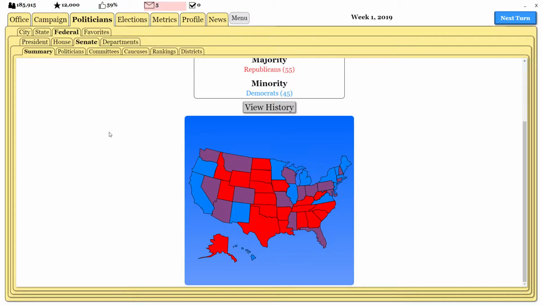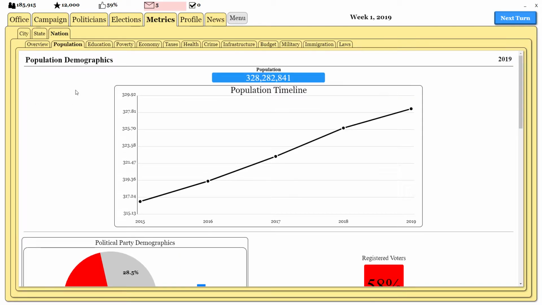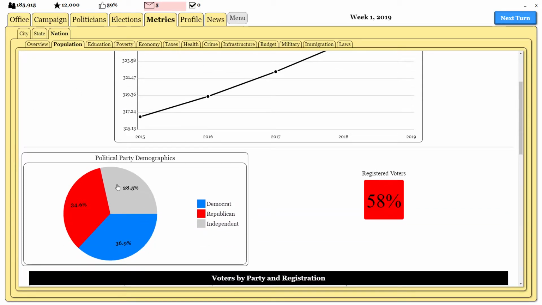So what I'm going to do to fix this today, just in a quick video, is go through the metrics, just looking at what the national is here. We've got roughly 29%, I think that's what I set it to, independence. It's at 28.5 here, but that's basically what I have it at. I'm going to adjust it.